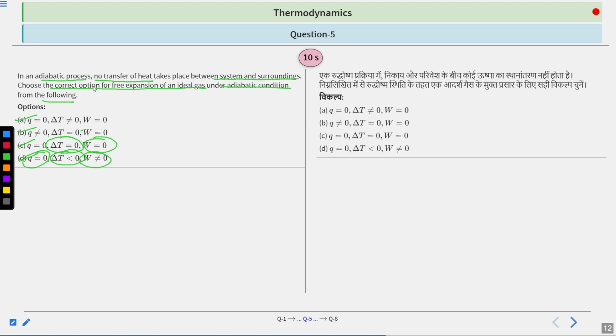So I would say the keywords are that the process is adiabatic, and this is a case of free expansion. So these are the two keywords. If you just look at these two keywords, you can easily determine your answer. So you have 10 seconds to solve this question. Your time starts now.